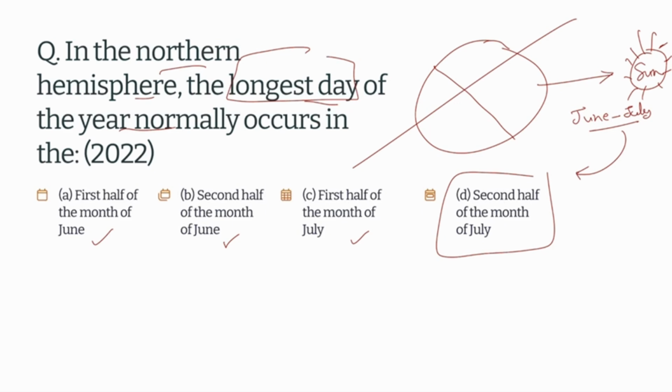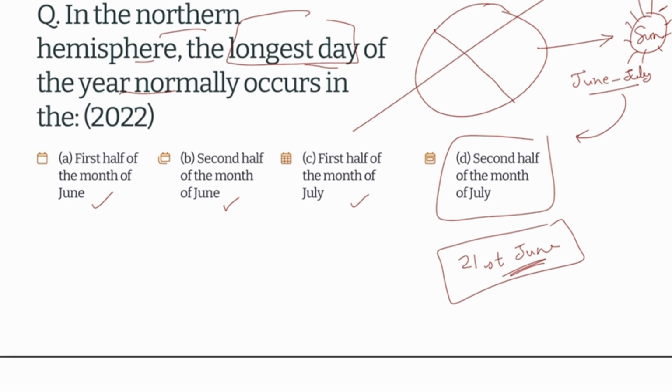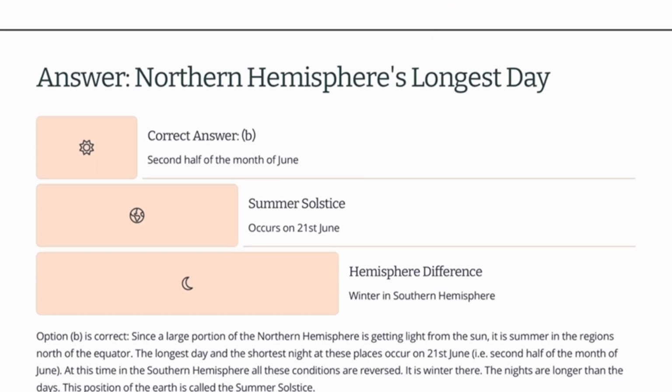Now which one is the best option here? We already know that the summer solstice is experienced in the northern hemisphere on the 21st of June. This is the date that you should remember. Whenever there is the longest or the shortest day, these are the dates that you should remember in geography. So this is the reasoning behind the answer.